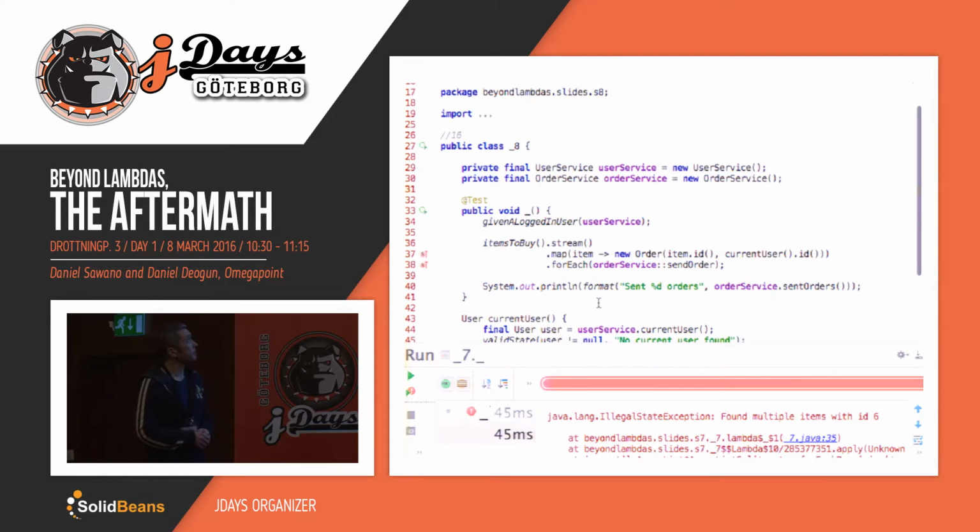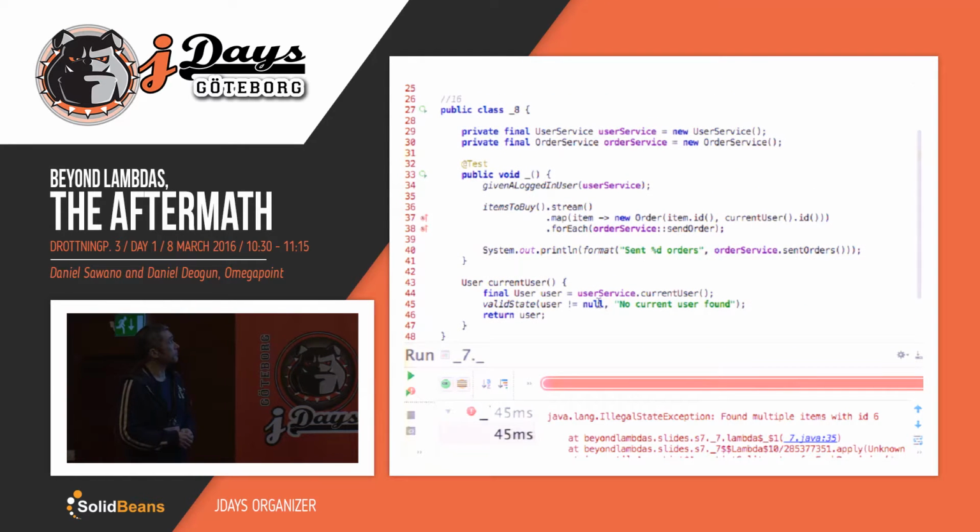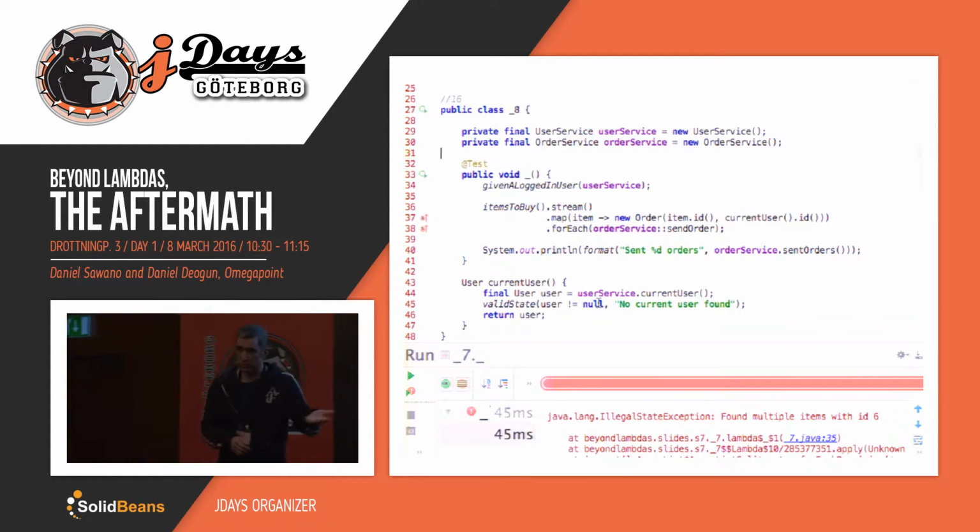What do we have here? More streams. Yes. In this example, we have a user service and an order service. A user service simply gives your application the current logged in user. Very common to have in applications. And we have an order service that can manage orders. And let's say this is probably some kind of web shop or something.